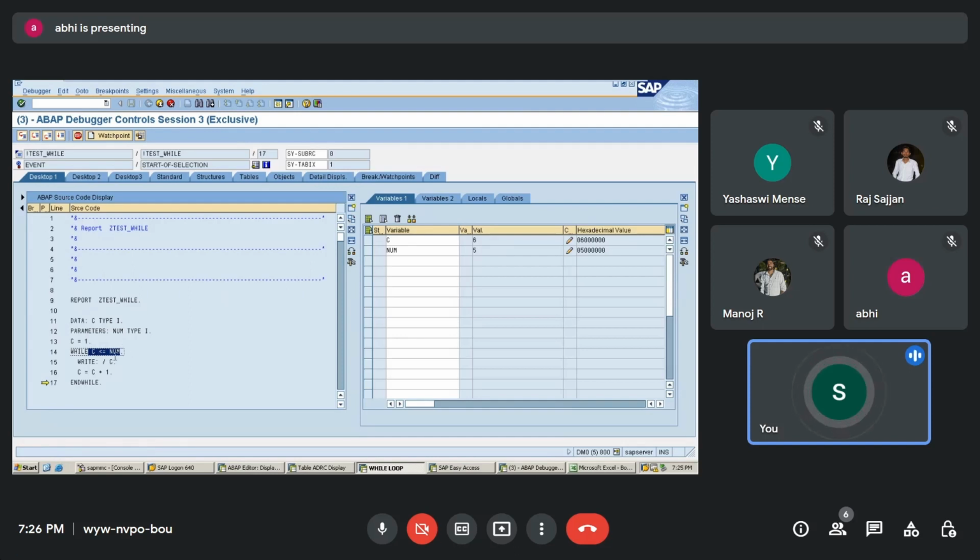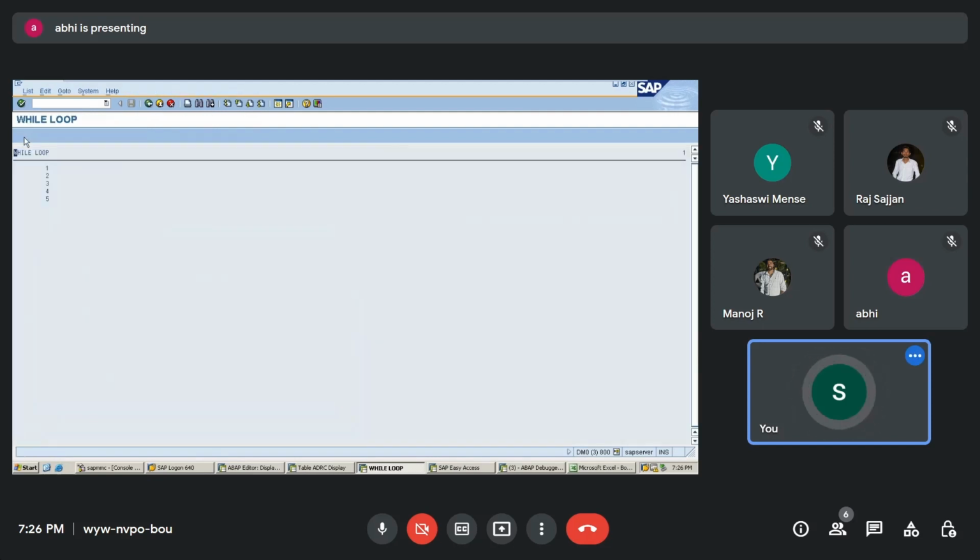Because 6 is greater than 5, it is not going to write this, and it is not going to increment this. It fails. So when it fails over here, it is going to end. When the condition fails, the while loop will end. Now just see here, I'll execute the last end, and you can see the result over here.